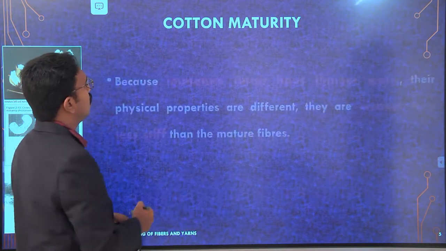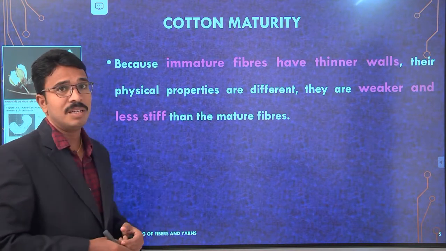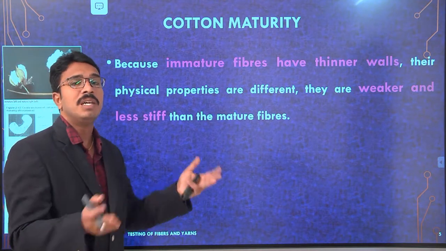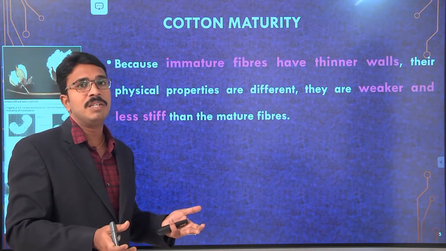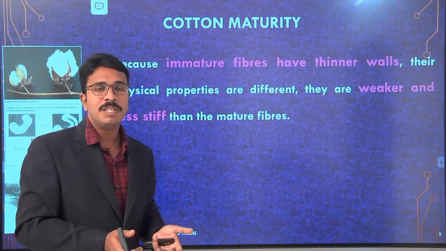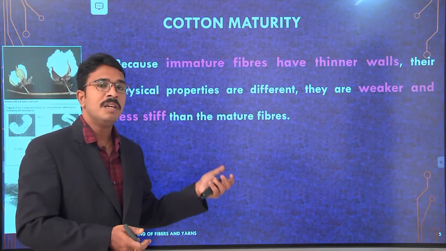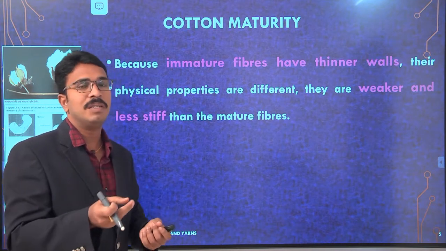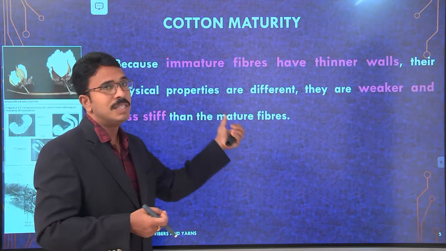Understand? Now, whatever immature fibers are there, which have thin walls, their physical properties are different. That is, the diameter is different, the strength of the fiber is different, and the fineness of the fiber varies. So they are weaker and less stiff than the matured fibers. Because of the thin wall structure, immature fibers have differences in their physical properties.